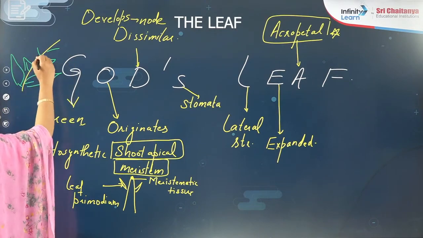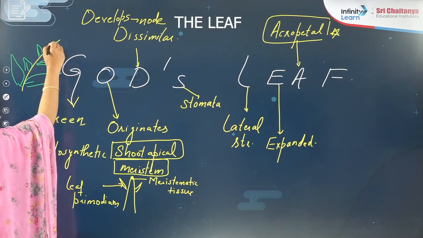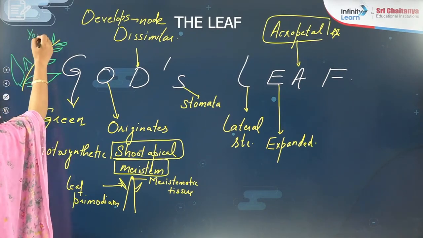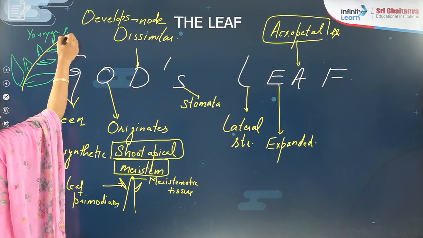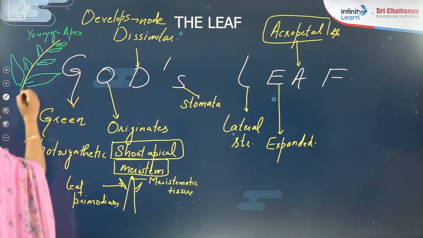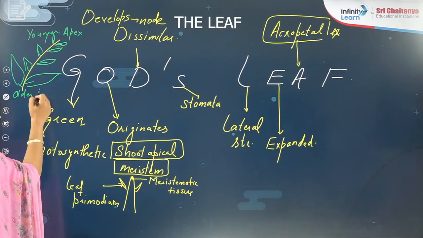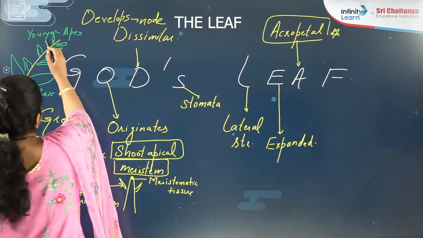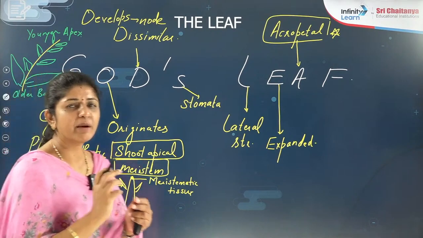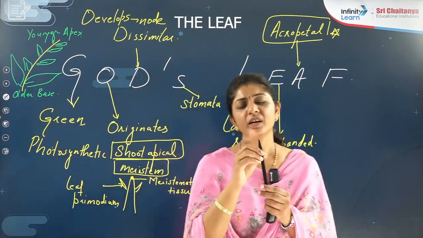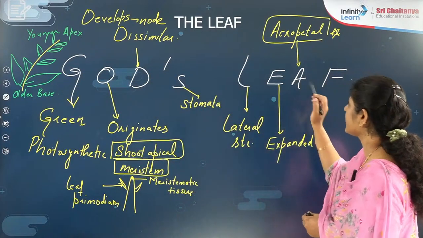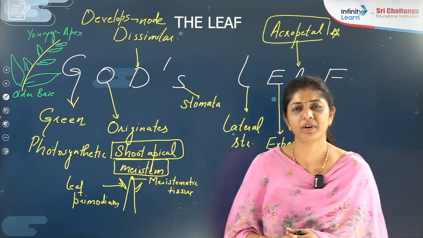So the smaller one will be at the tip. I mean to say the younger one is toward the tip, or the apex, whereas the older one is toward the base. That arrangement, when the younger ones are at the tip or apex, apex means the tip, and the older ones are at the base, you call it the acropetal arrangement, right?